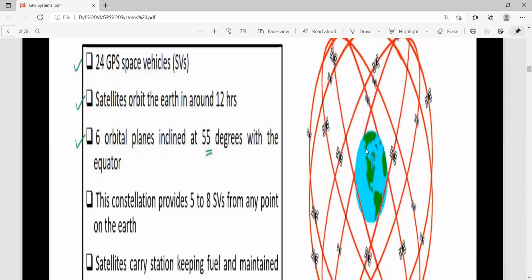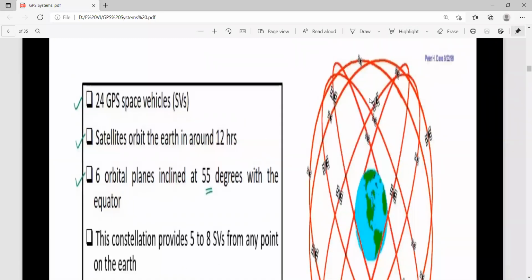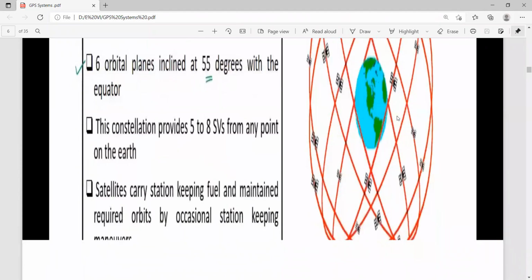I already told you, they are moving at a 55 degrees angle. So this is 55, its orbit is moving like this, another 55. Like this, these satellites appear across the entire globe. That is the general rotation of the satellites.